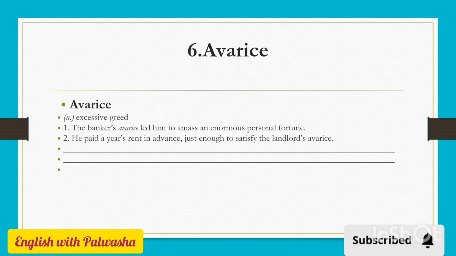Now the next vocabulary word is avarice. Avarice means excessive greed. Avarice is used for somebody who is extremely greedy, exceedingly greedy. The banker's avarice led him to amass an enormous personal fortune. So this is what bankers are usually depicted as.